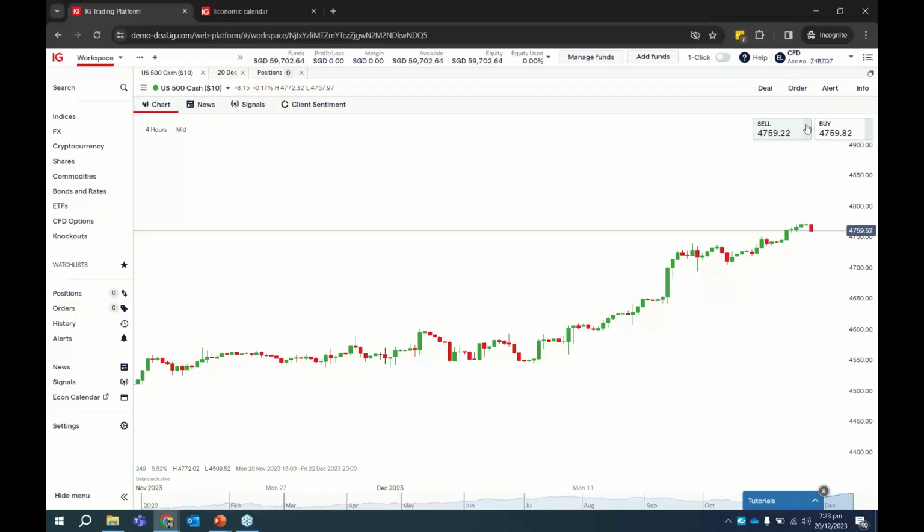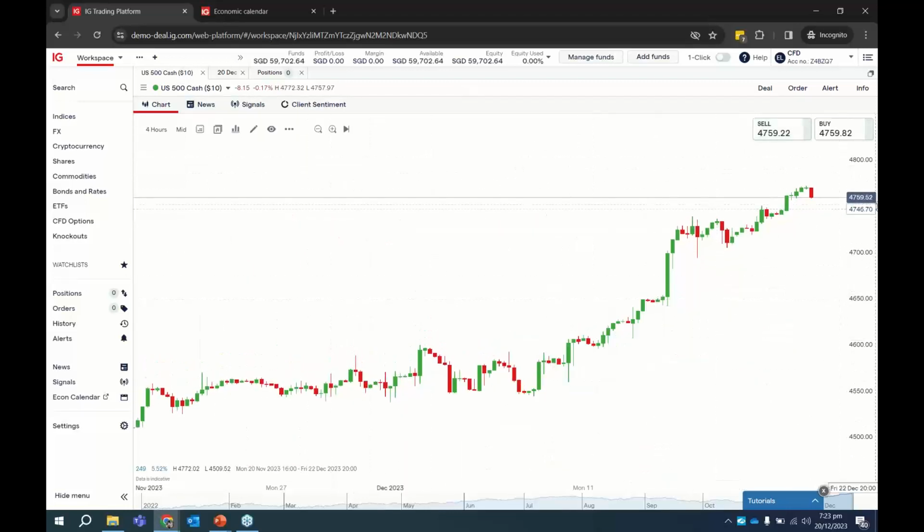Okay, so next I want to move on to the chart and the trade execution. Over here I'm just expanding the chart, so what you see here is the full chart. The first thing I want to highlight is that whenever you are trading with IG, when you're trading indices, and indices is a very popular market, you want to take note of the contract size.